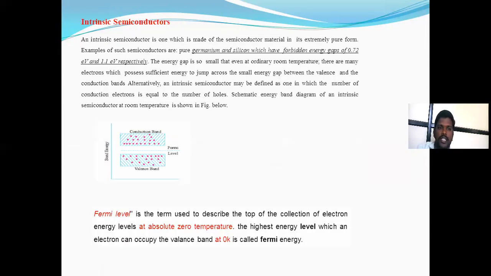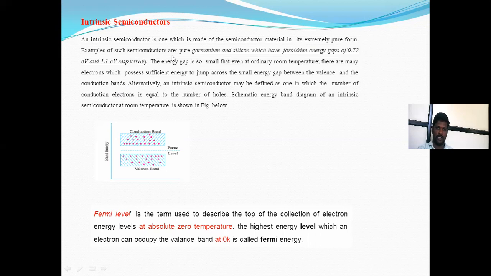The first type is the intrinsic semiconductor. What is meant by an intrinsic semiconductor? An intrinsic semiconductor consists of a pure semiconductor; no impurity is added to it. That's why an intrinsic semiconductor is one which is made of the semiconductor material in its extremely pure form.